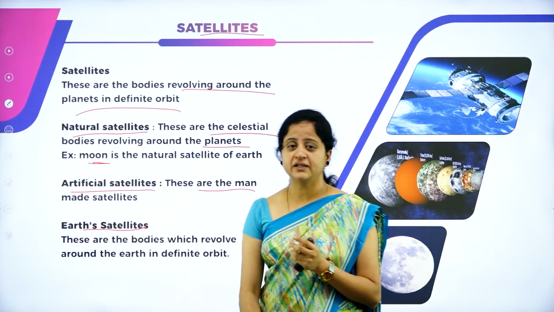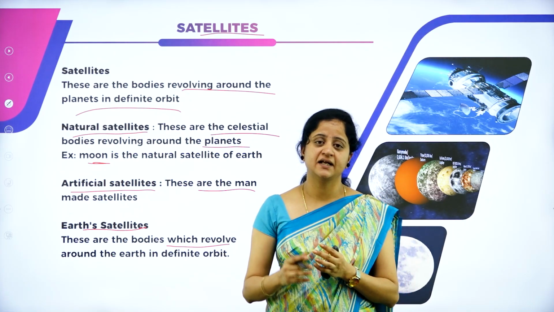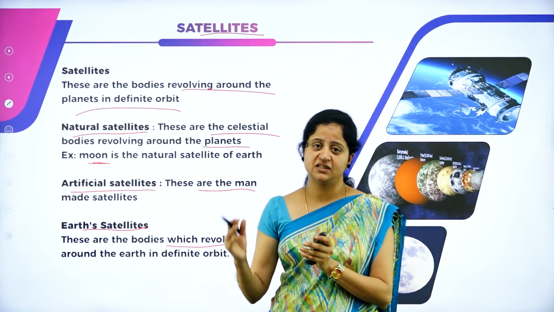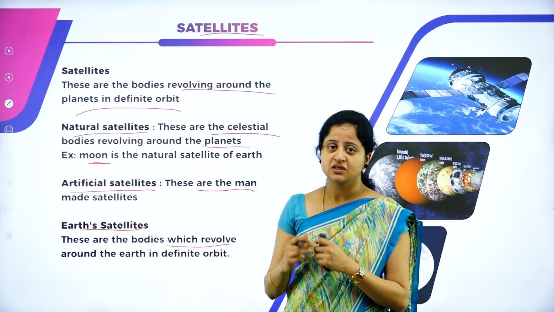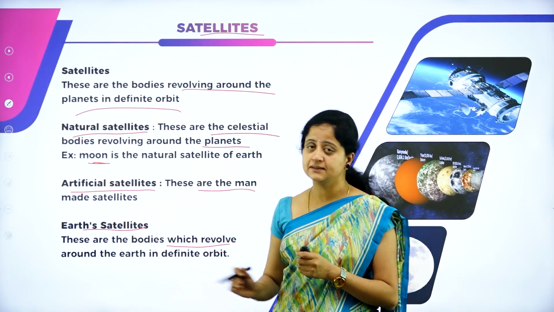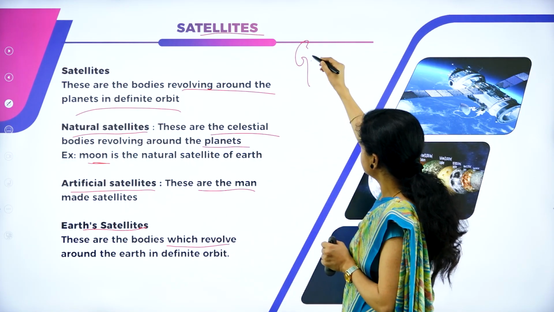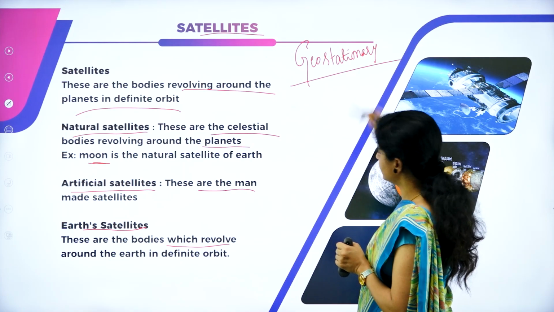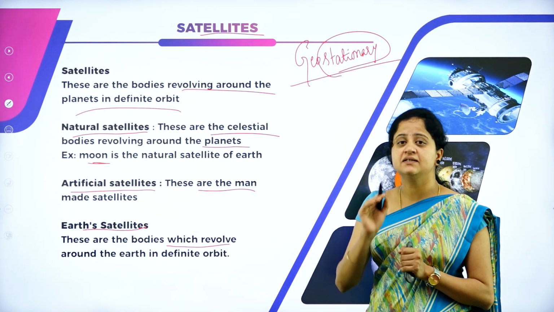Earth satellite: we know that a body which revolves around the earth in its own orbit, we will call it an Earth satellite. Moon is the natural satellite of Earth, and Earth also has many artificial satellites we have sent into space to fulfill our requirements. So any body that revolves around the earth in a definite orbit, we'll call it Earth's satellite. So in the study of satellites, we must know about geostationary satellites. So what is the meaning of geostationary satellite? As the name suggests, it seems stationary to an observer who is on the surface of the earth.